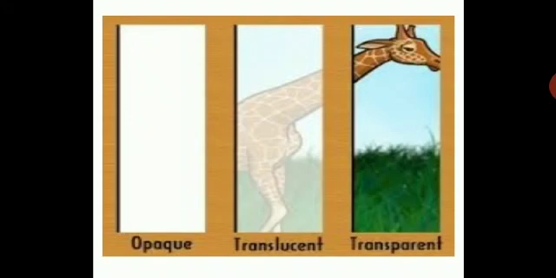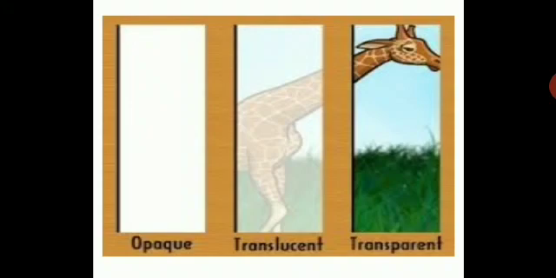Here a very good example is given. You can see a window which has three different types of glasses, and you see a giraffe passing through. The visibility of the giraffe: when you look at the head part, you can see it because of the transparent glass of that window.